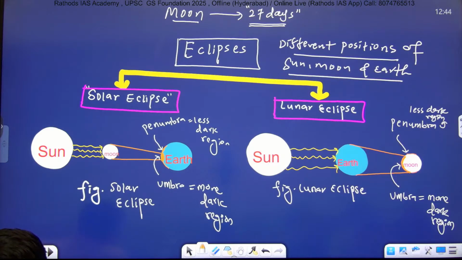And forms a dark region, which is known as umbra.